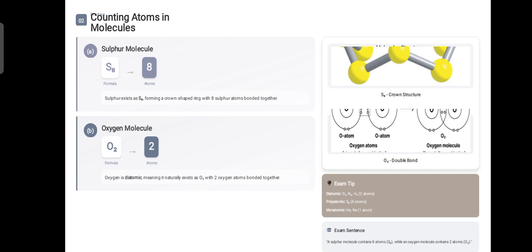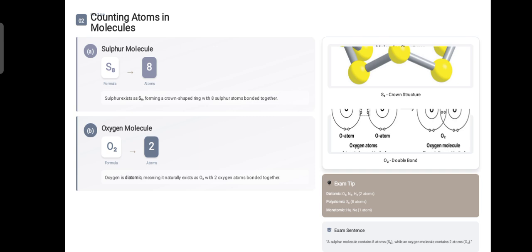You must keep in your mind a simple tip. Diatomic means the molecules which are made up of two atoms. Polyatomic, where poly means many. So S8, the sulfur molecule, is a polyatomic molecule, and monatomic molecules like helium, neon, argon, all these inert gases, are made up of only one atom because their outermost shell is complete.